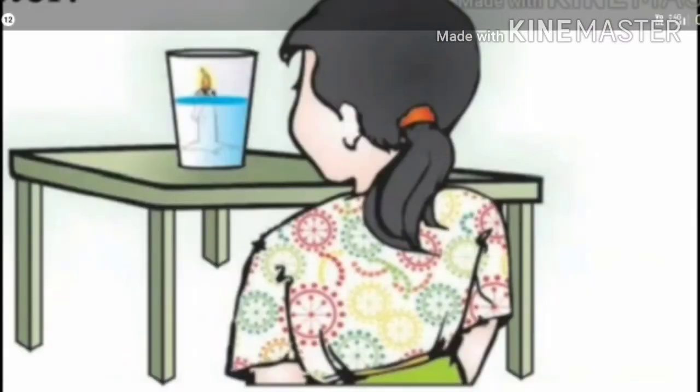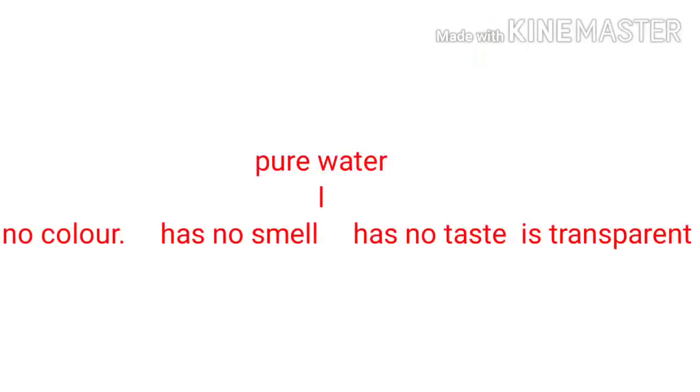Now look at the candle through a glass of water. What do you find? The candle can be seen through the water in the glass as well. What does it show? It says that water too is transparent. So far we have studied 4 main properties of water. Those are: water has no color, has no smell, has no taste, and it is transparent.